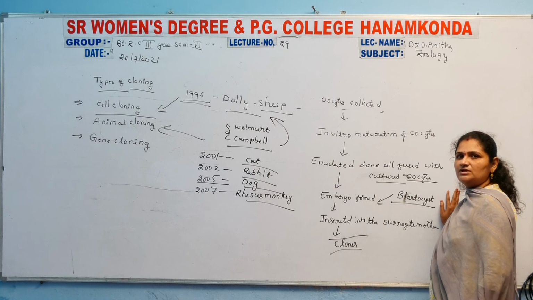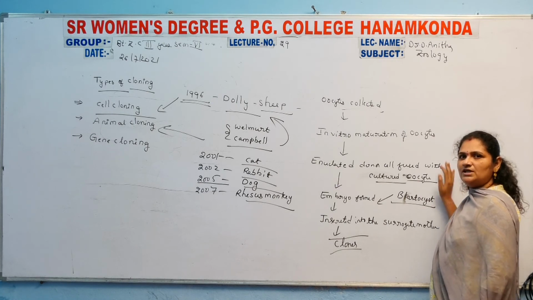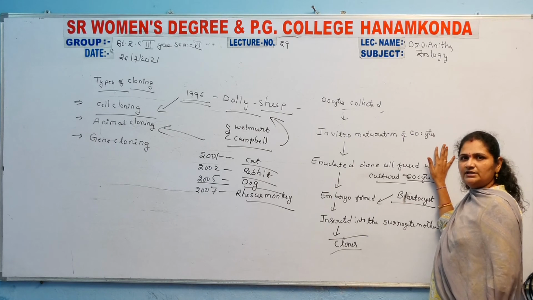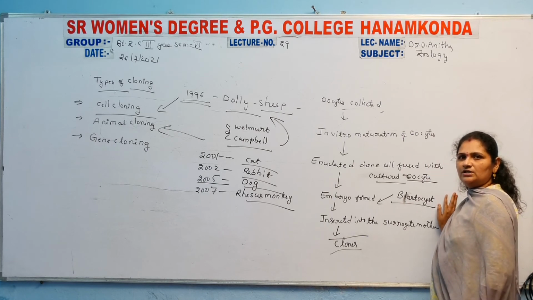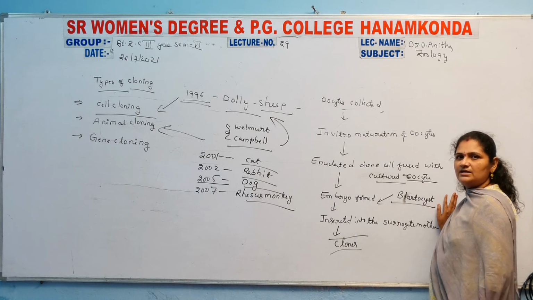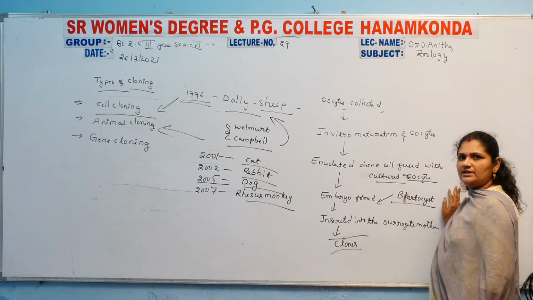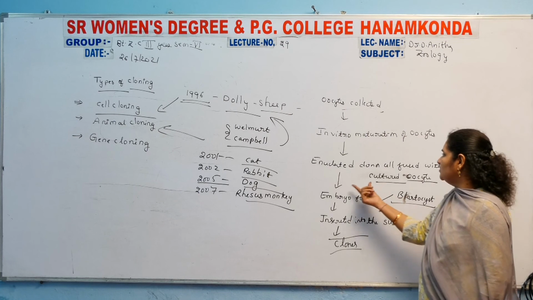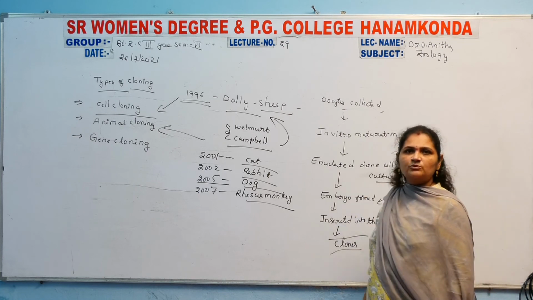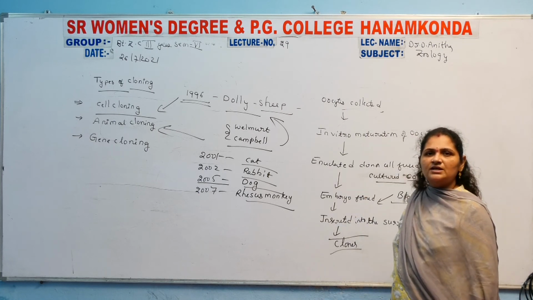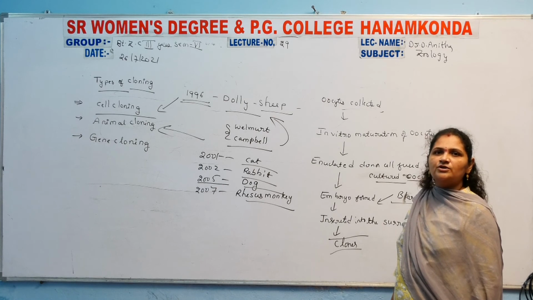Now, inside those enucleated cells, the cultured oocyte genetic material was filled. The scientists first cultured the oocytes, meaning egg cells. The genetic material, that is the nucleus of these collected oocytes, was inserted into the enucleated cell. Enucleated means the cell without a nucleus.